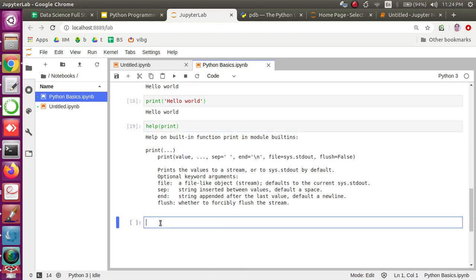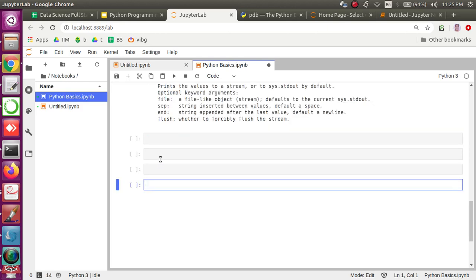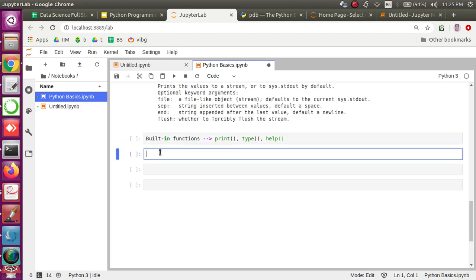Okay, so what we have learned today about built-in functions is that print is a built-in function, type is a built-in function, and help is another built-in function, right? So these are some of the built-in functions we have learned so far, correct? Okay, so let's discuss a few more going forward, and then I would like to summarize as well.